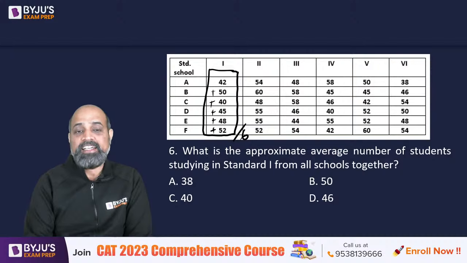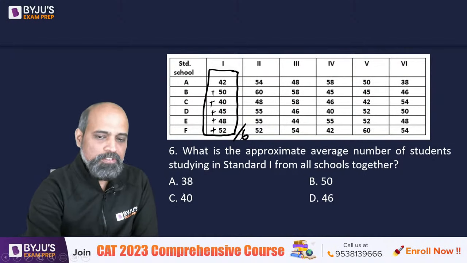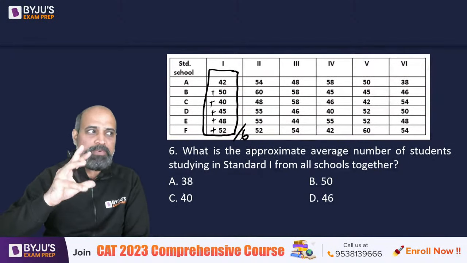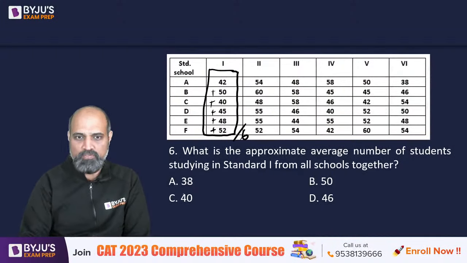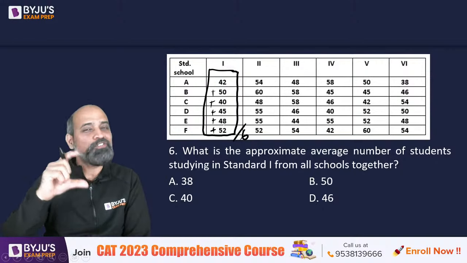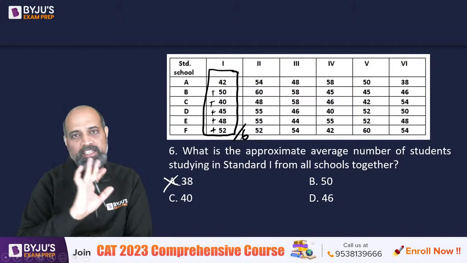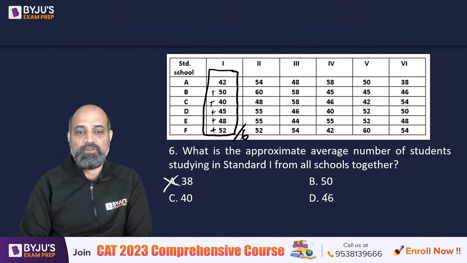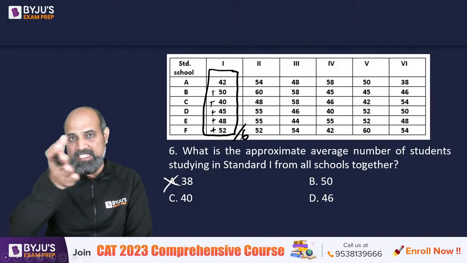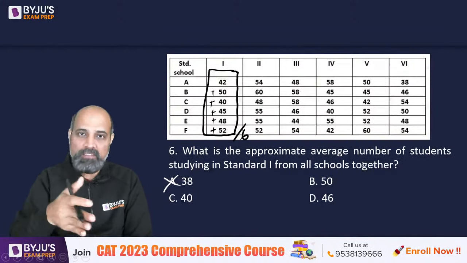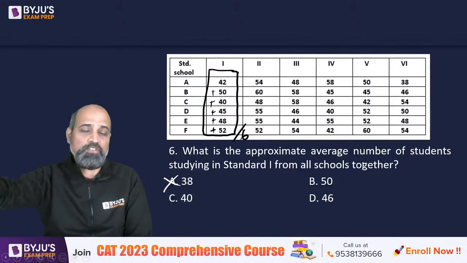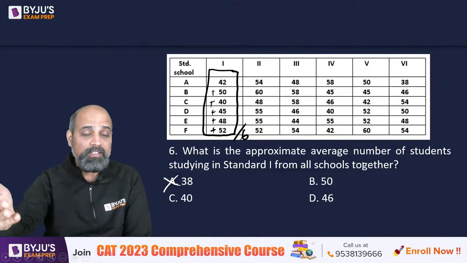देखो 38 हो सकता है क्या average? Never. See, the average always lies between the smallest value and the largest value. The smallest value over here is 40. The largest value is 52. So 40 और 52 के बीच में होगा answer. So 38 won't happen. Now, can we have 50? So please understand that average lies somewhere in middle, right? It's not closer to one of the values unless its frequency is higher, right?